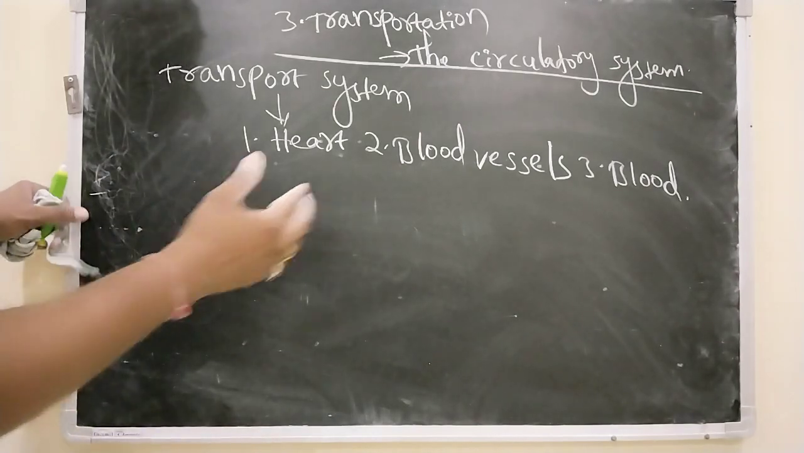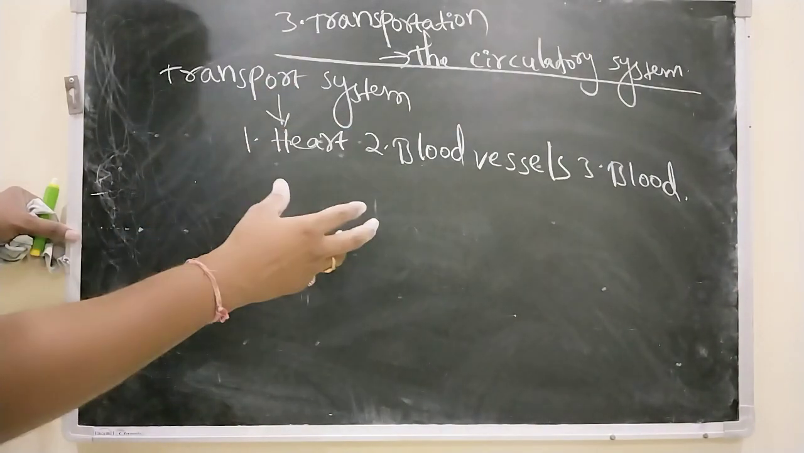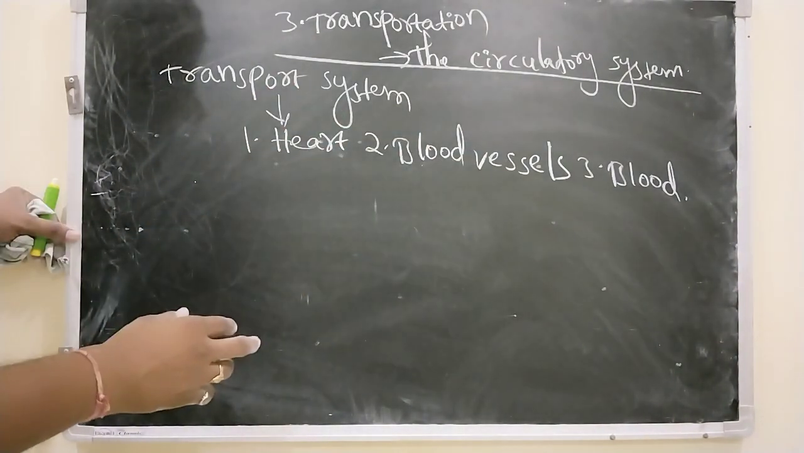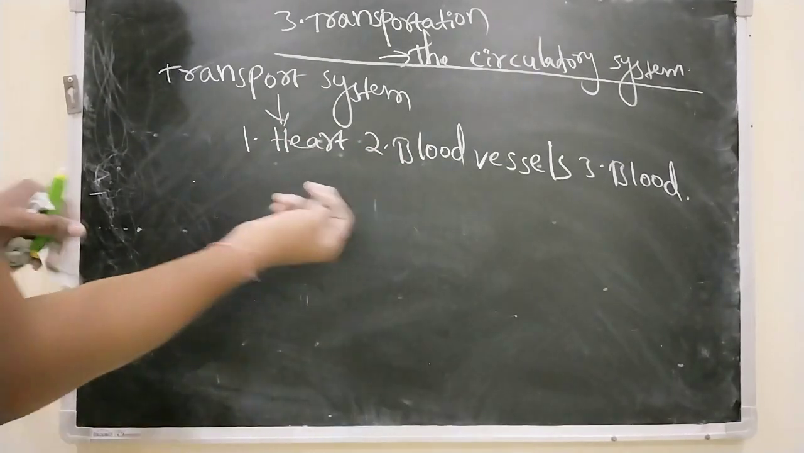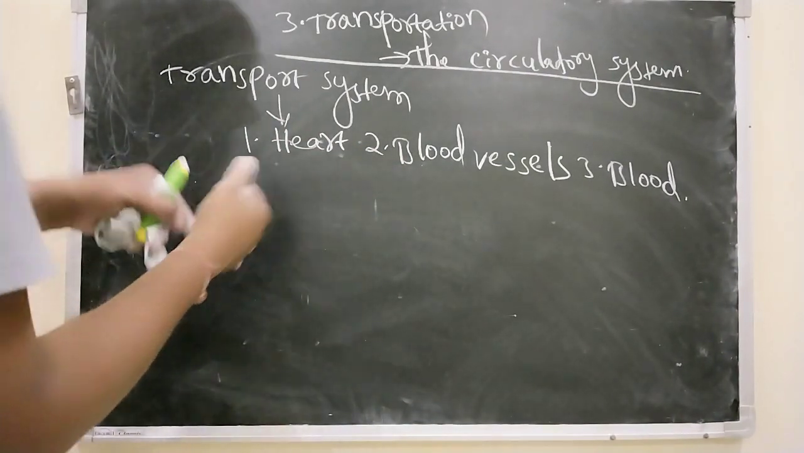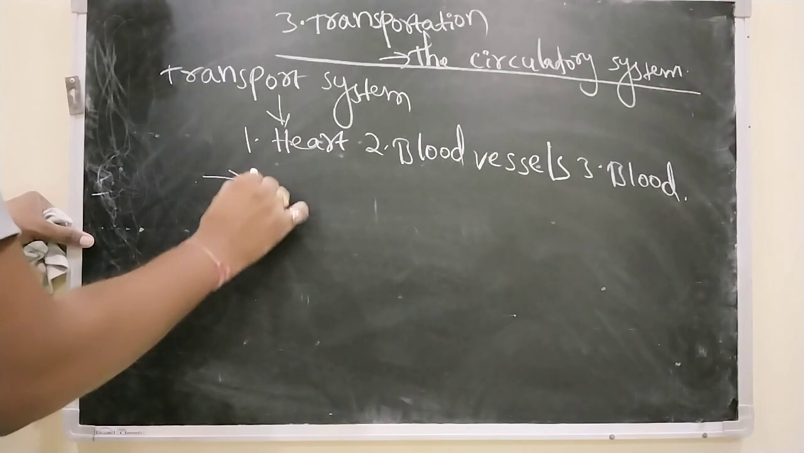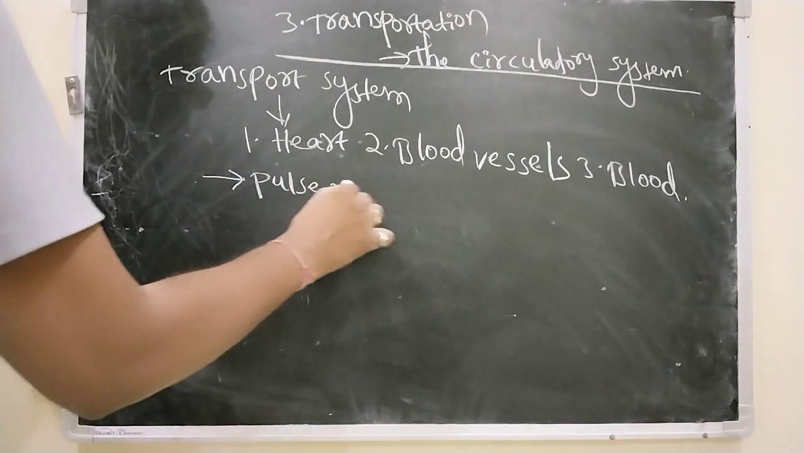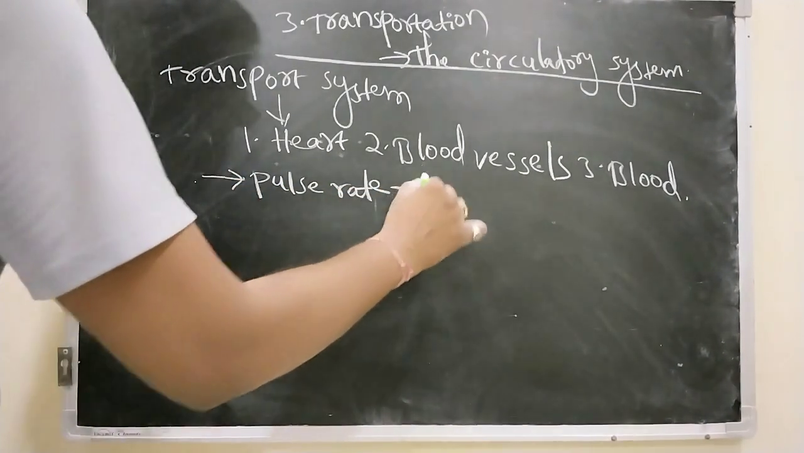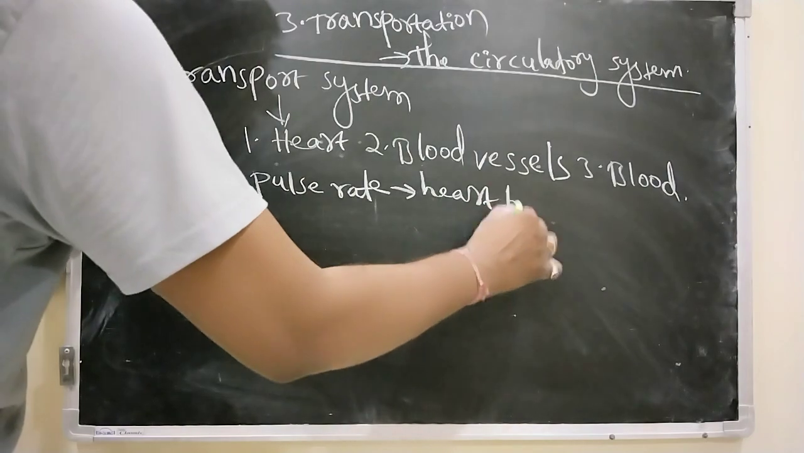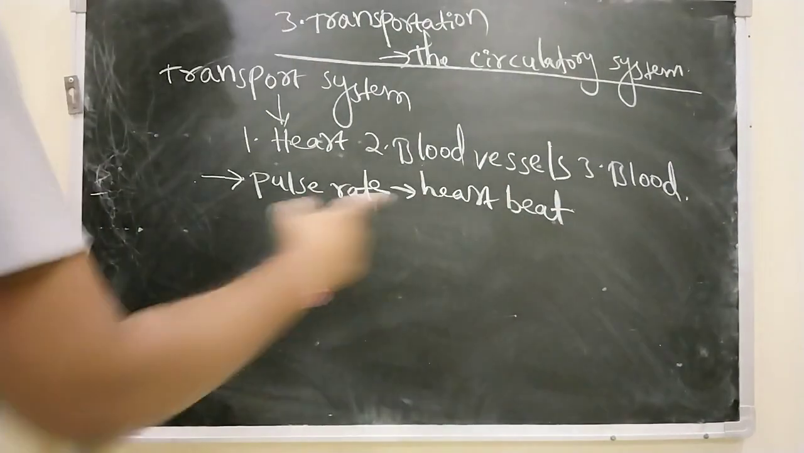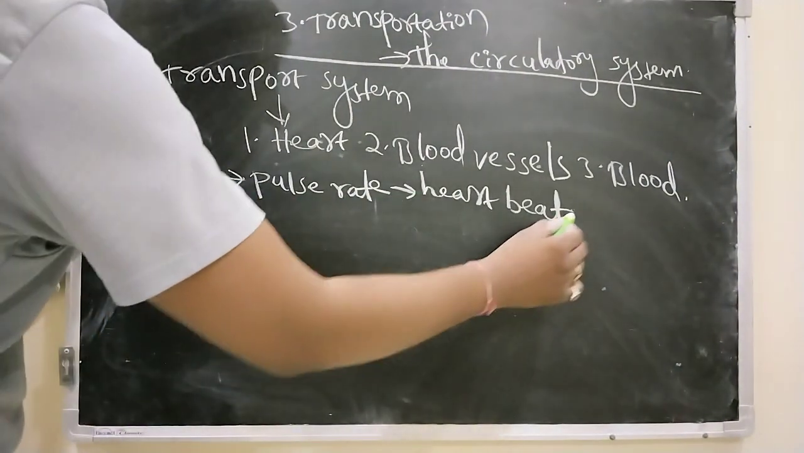See, whenever an accident victim is carried to hospital, first the doctor checks his pulse rate. So what does the pulse rate show? The pulse rate shows the heartbeat. What is the relationship between pulse rate and heartbeat? The pulse rate shows the heartbeat.